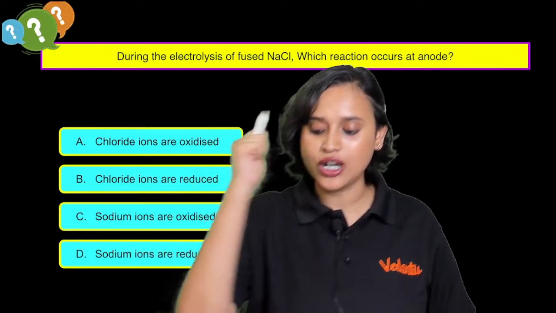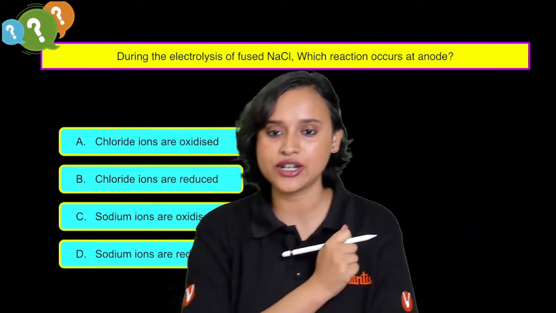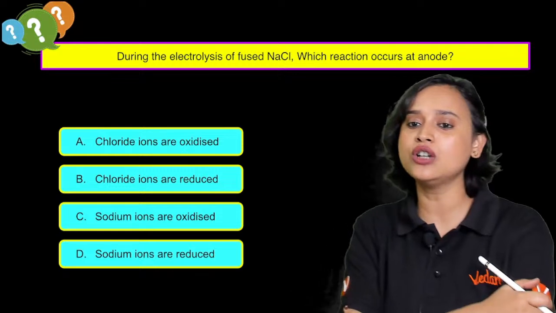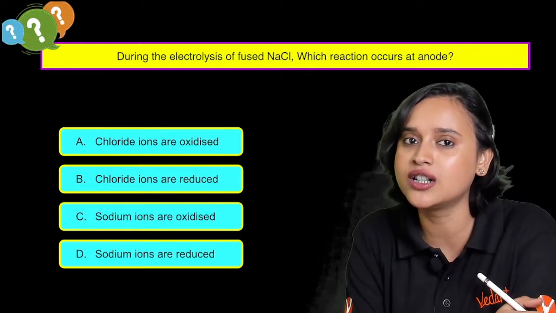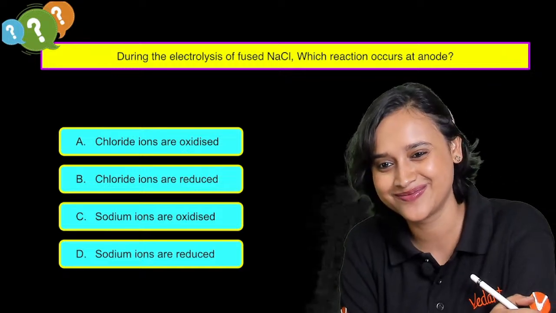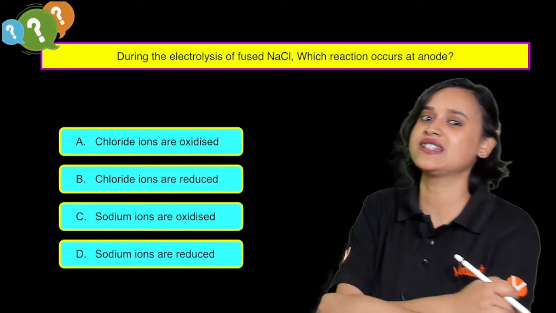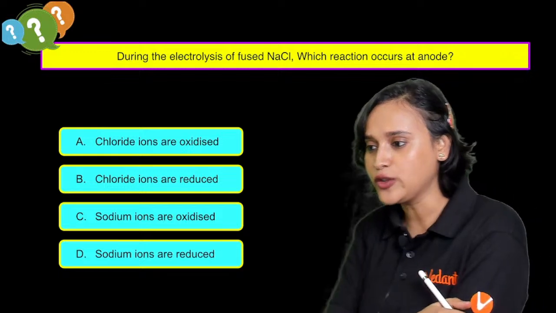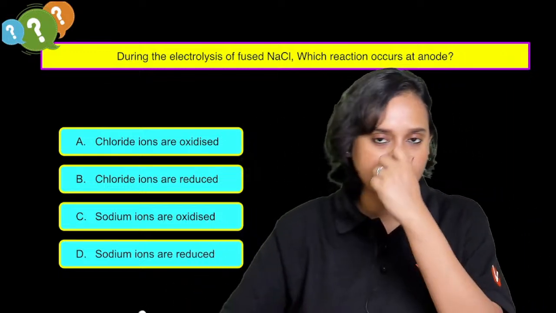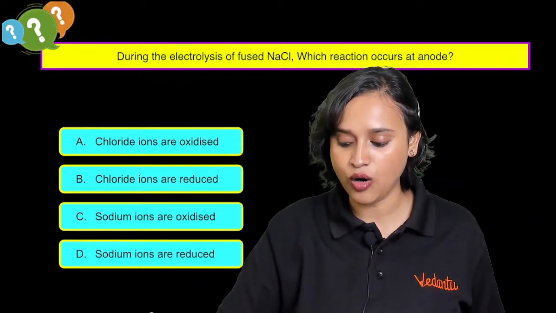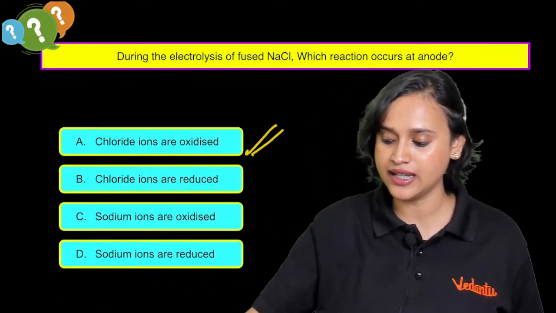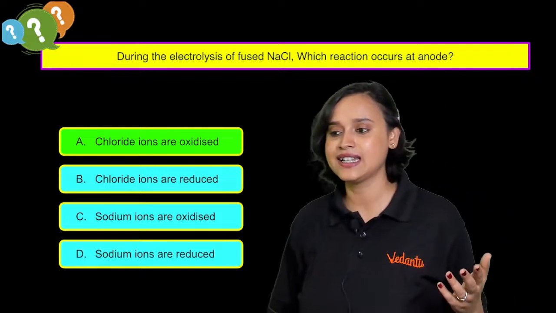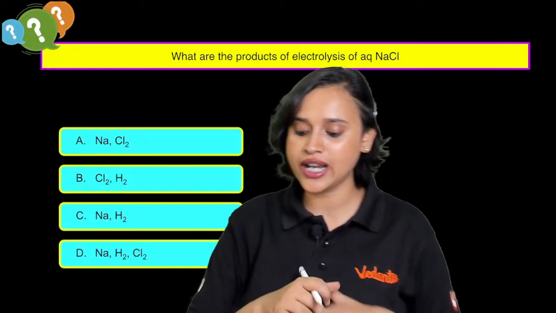All right. Chalo guys, let us solve some more questions, okay? During the electrolysis of fused NaCl, which reaction occurs at anode? Which reaction occurs at anode, everybody? I think all of you will be able to tell me that chloride ions are oxidized, right? Isn't it option A? Chloride ions are oxidized, right, everybody? Yes, that is absolutely correct. Moving on to the next question.